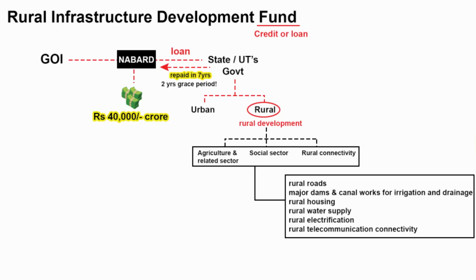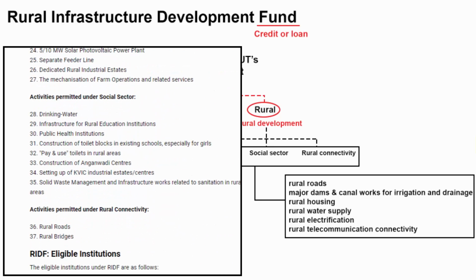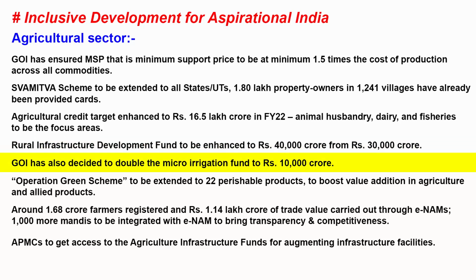Now I'll put the names of those activities in the respective categories so that you can have a quick look at it. So 40,000 crore has been allocated by the central government for the development of these activities. Anyhow, I hope you have understood what Rural Infrastructure Development Fund is. Let's go to the next point.